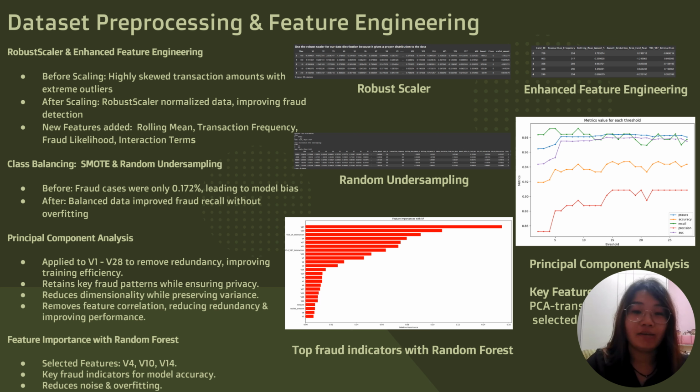Since the dataset had PCA-transformed features, which is principal component analysis features, consisting of V1 to V28, I retained the most informative components while removing redundancy. This reduced feature correlation and improved training efficiency. The feature importance graph from the random forest highlights the key fraud indicators like V4, V10, and V14. The threshold metric curve helps to determine the best decision boundary by analyzing recall, precision, and AUROC at different thresholds. So, the feature selection and PCA enhance the model efficiency by reducing noise, improving generalization, and preserving the critical fraud patterns.